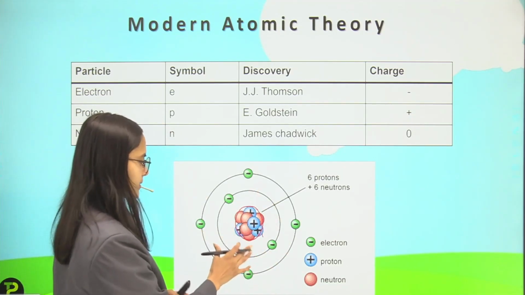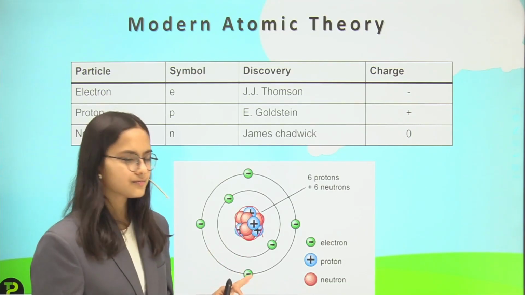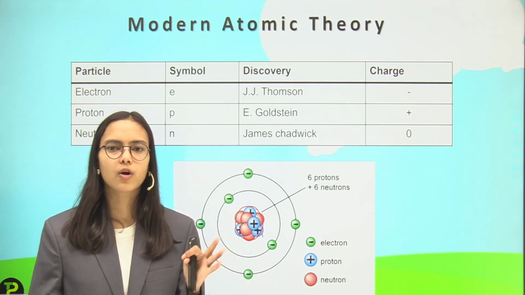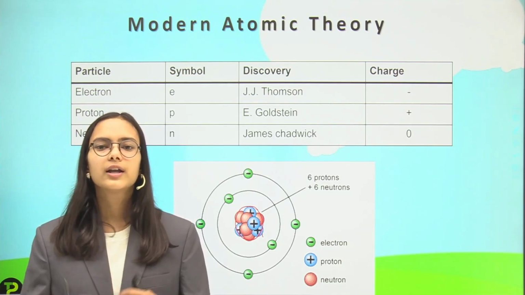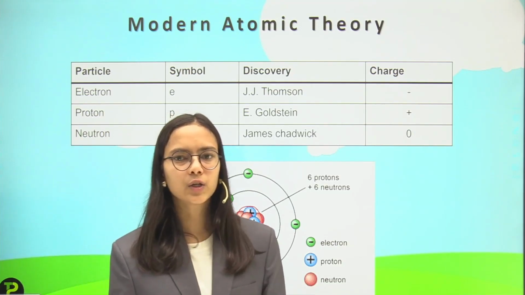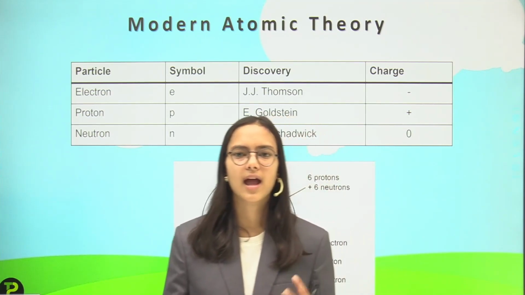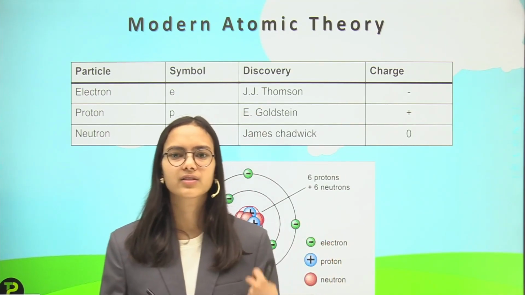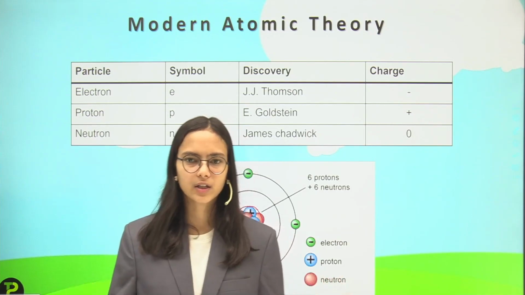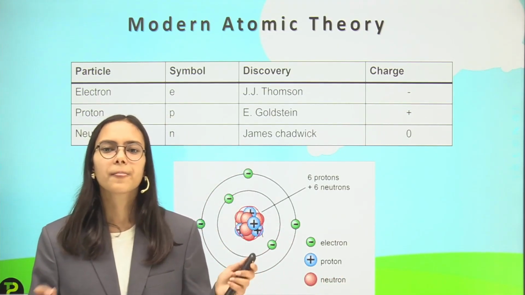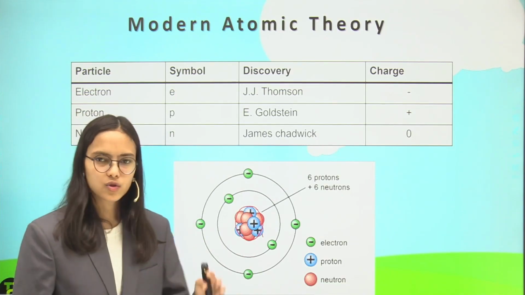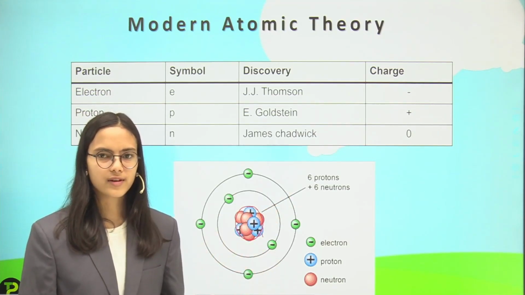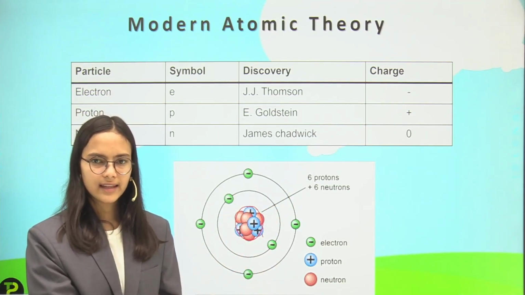So if I talk about this atom, I have here 6 protons, 6 neutrons and 6 electrons, because the number of electrons and protons are always equal in any atom for the neutrality. Like I talk about electrical neutrality, what it is: if the positive charge and the negative charge are equal, then the whole substance will be electrically neutral. So all the atoms are electrically neutral, not everything is charged. So the number of protons and electrons is always equal. The positive charge cancels the negative charge.